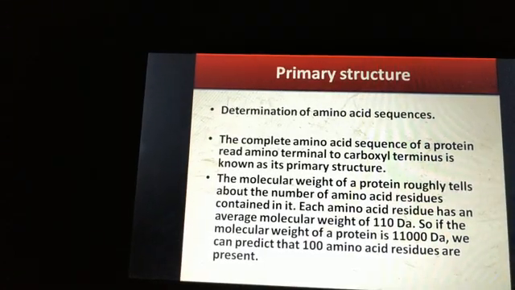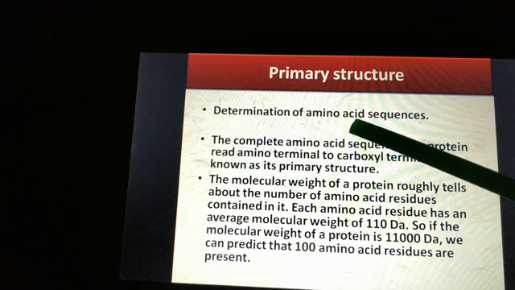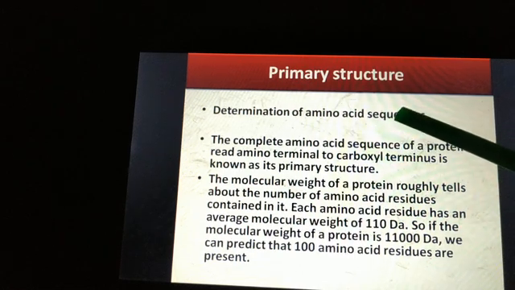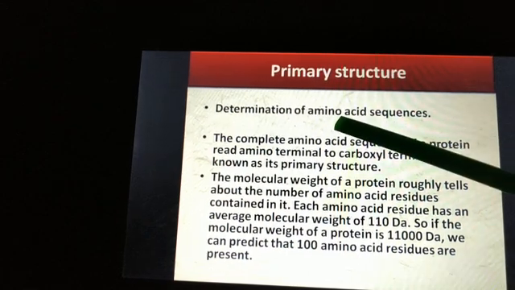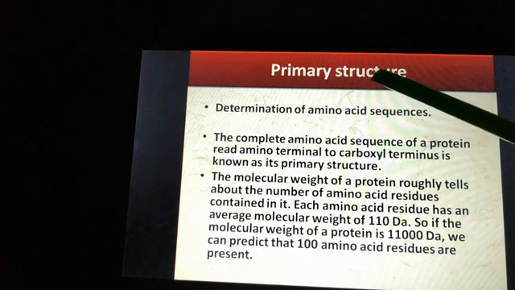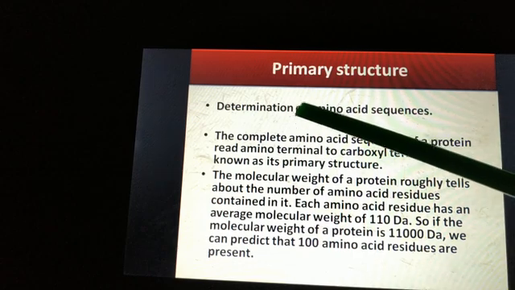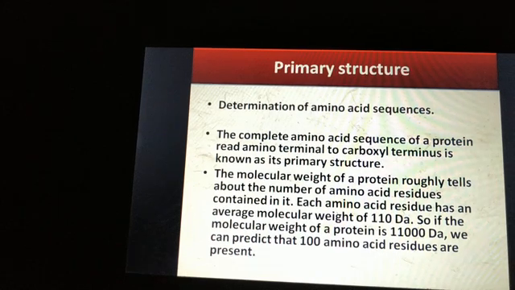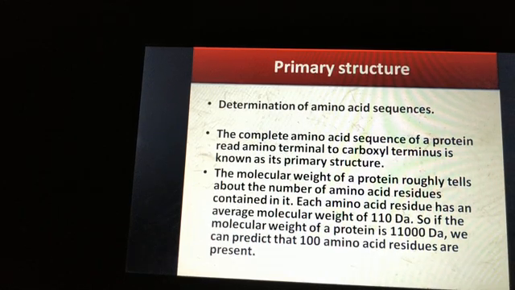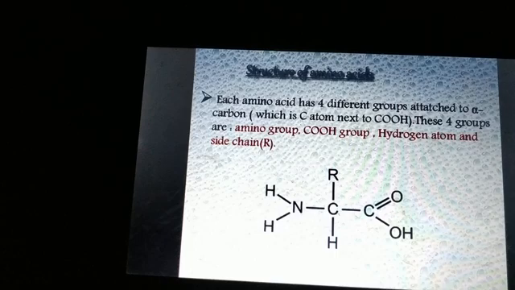Primary structure is nothing but the sequence of amino acids. The amino acids are arranged, and that basic sequence of amino acids is the primary structure. So primary structure will determine the amino acid sequence. The complete amino acid sequence of a protein, read from amino terminal to carboxyl terminal, is known as primary structure.